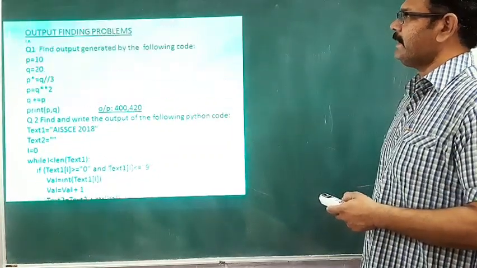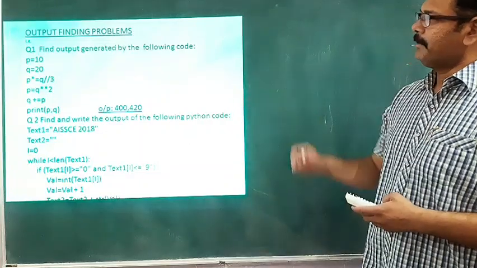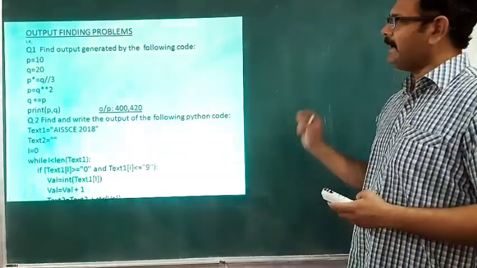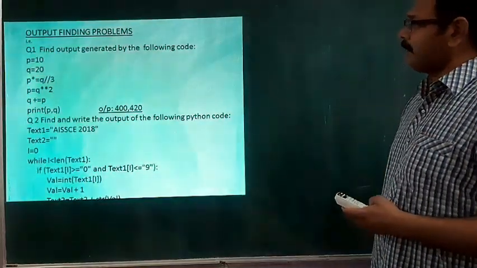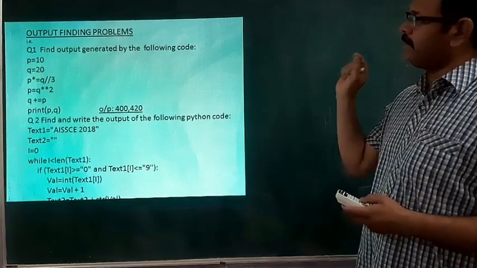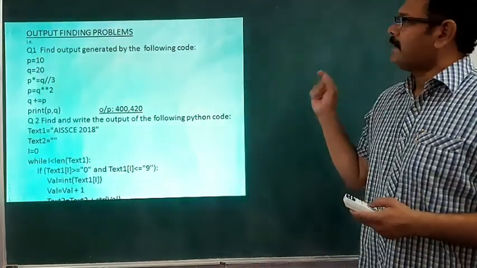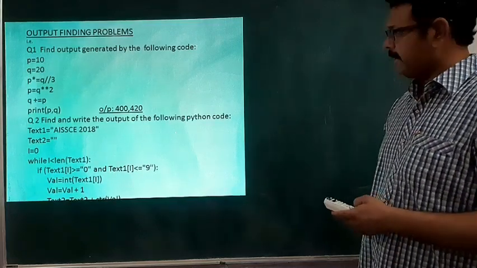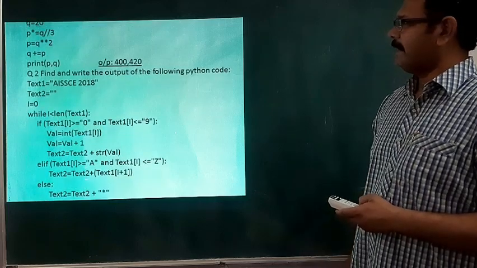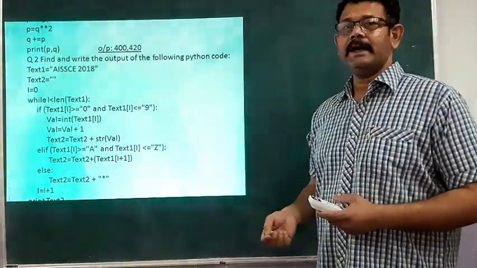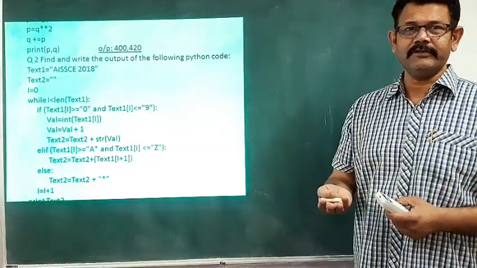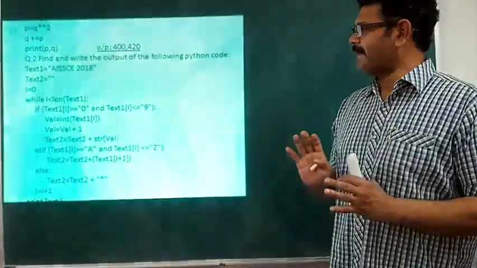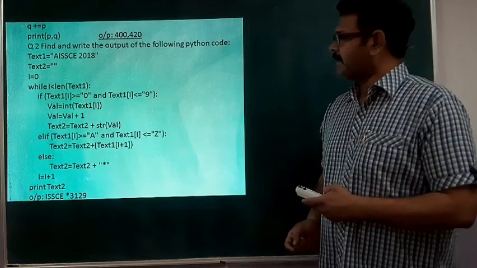Next, we have output finding problems, like here p is equal to 10, q is equal to 20. Some kind of problems you have to find out and underline the problem. It is an output finding problem, so just execute these lines one by one and print the output. Here you can see another output finding problem, related to string slicing, lists, and dictionaries. Some solved programs you have to practice and find the output. This one is important.